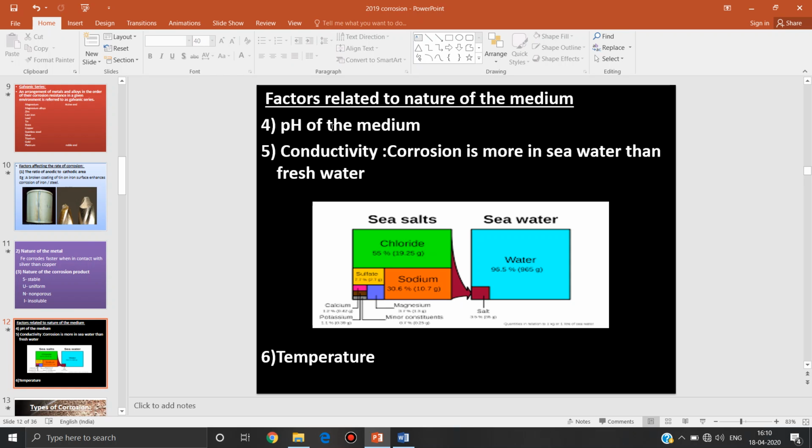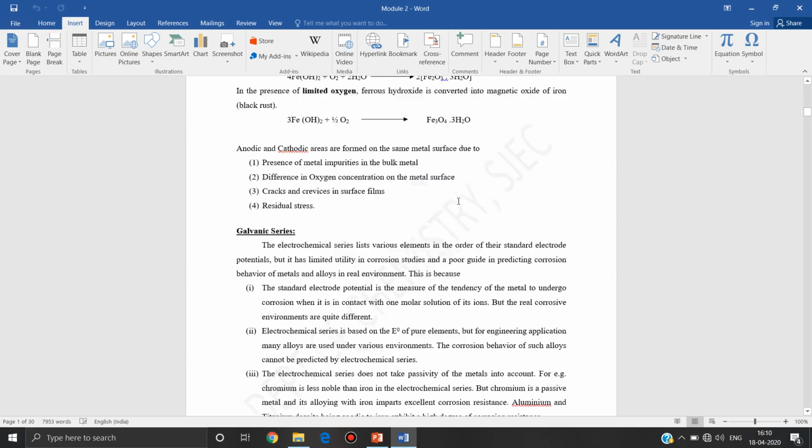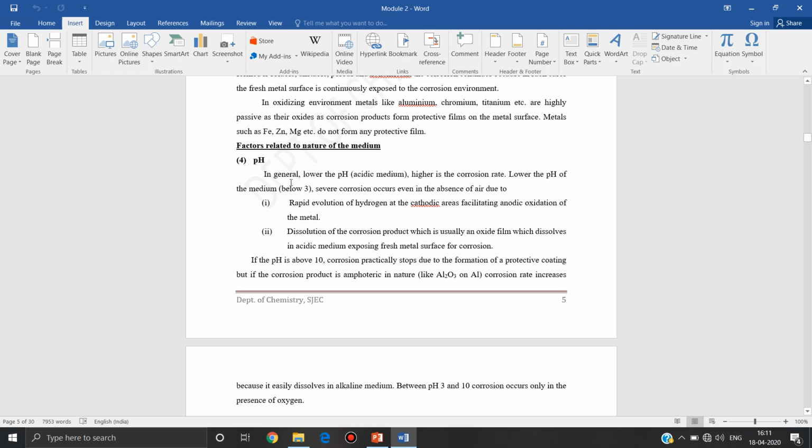First, for example, pH of the medium. If the pH is in between 3 to 10, for example, I can see here, if the pH is very low, then rate of corrosion is very high, because at lower pH, rapid evolution of hydrogen takes place at cathodic surface.